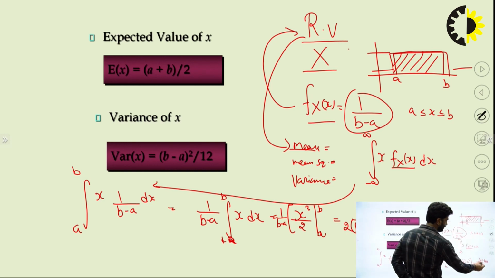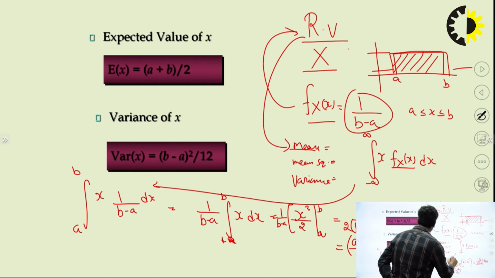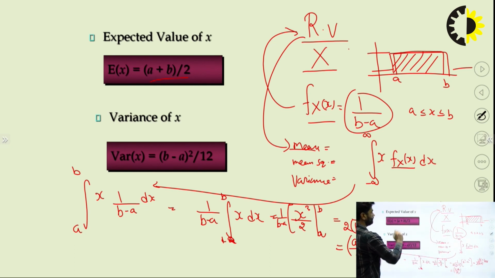Now this b minus a will be cancelled out, so the mean will be a plus b by 2. Here I have mentioned a plus b by 2.